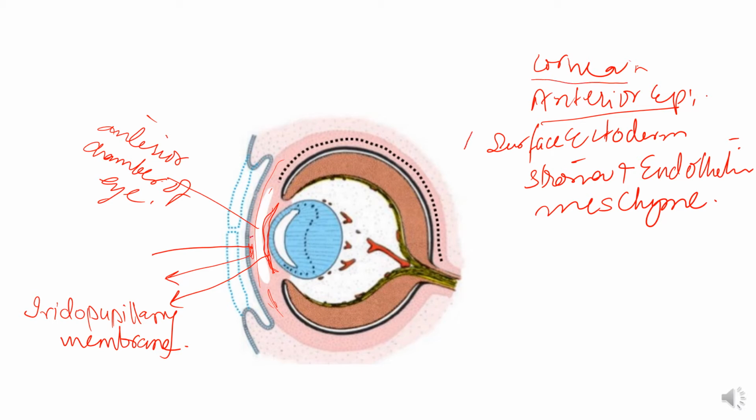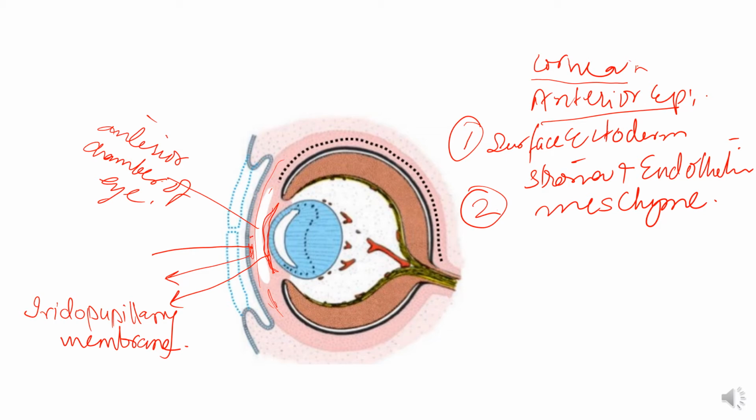Cornea is derived from two sources, the surface ectoderm and the mesenchyme covering the superficial surface of the anterior chamber of the eye. The iridopupillary membrane, also known as the pupillary membrane, that lies in front of the lens and iris, becomes vascularized and participates in provision of nutrition to the developing lens.